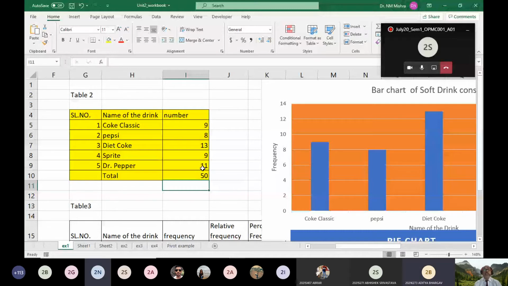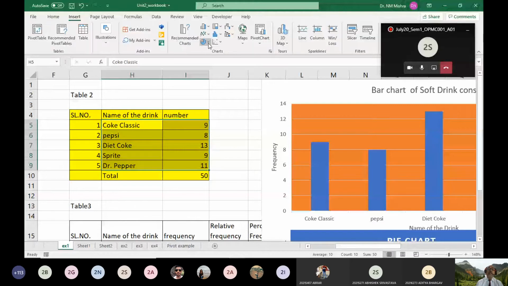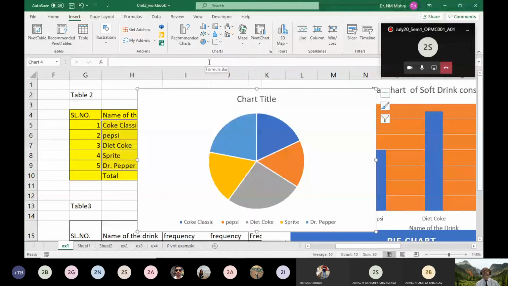So what I am going to do is I am picking this data here, and I am going to the Insert button. And in Insert, I pick a pie, and I click the pie chart. So my pie chart is ready. This is the pie chart. Coke, Pepsi, Diet, everything is ready with us. Am I clear? And we can represent it with the help of a pie chart.